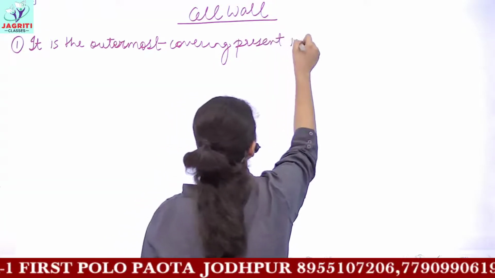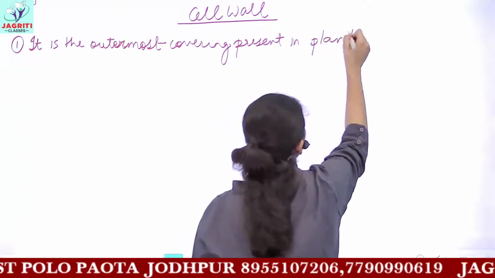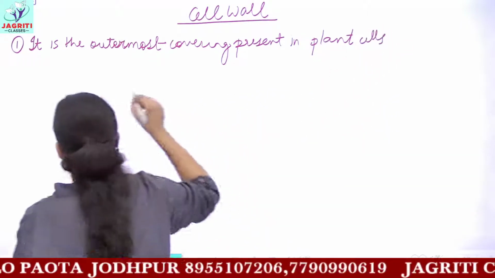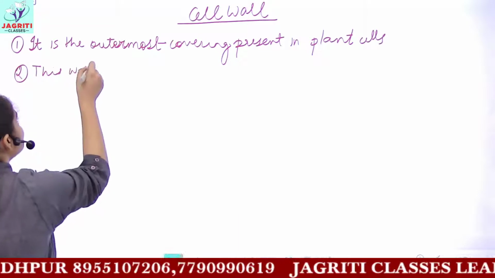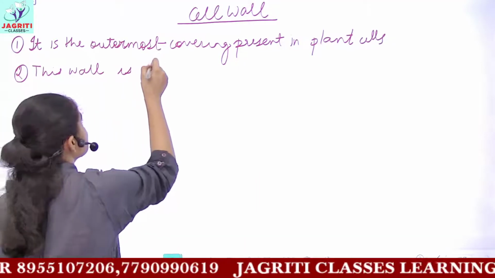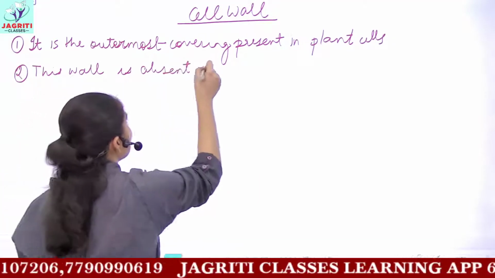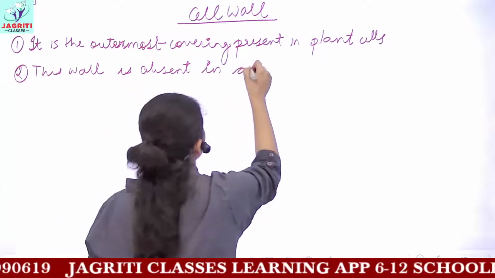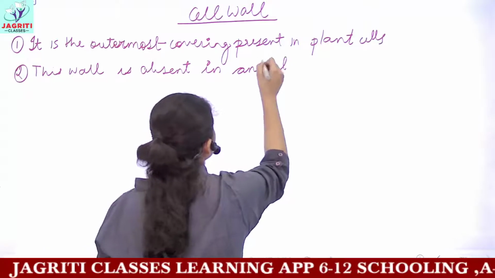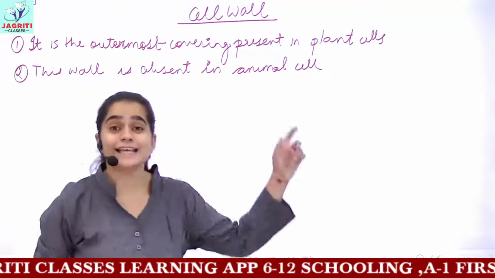So cell wall is present in plant cells, while the next point is that cell wall is absent in animal cells. That is, animals lack cell wall. They do not have cell wall. The outermost covering in animal cells is just the plasma membrane or the cell membrane.